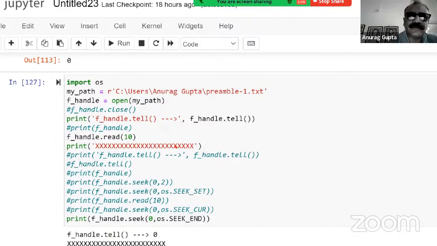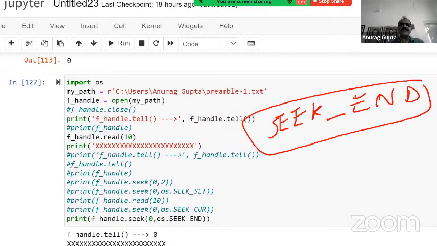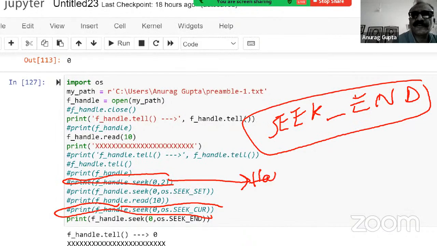See, this is another important aspect of Python, and in fact of many programming languages: constants which are used in the program are generally all capital. So you will use something like SEEK_END, which refers to some constant in the program. You need to understand that generally, this is bad programming and this is good programming. Why? Because this is called hard coding.